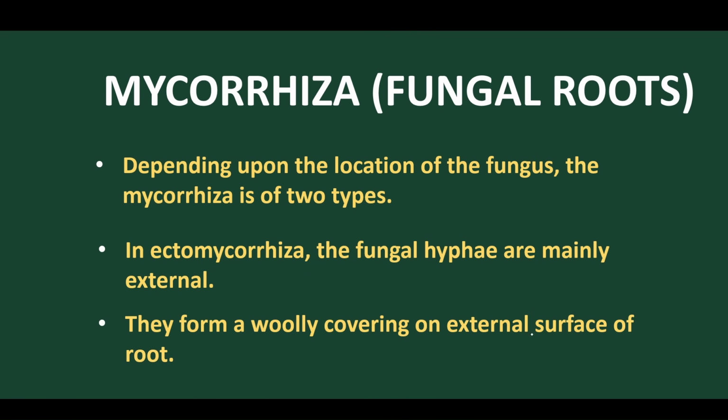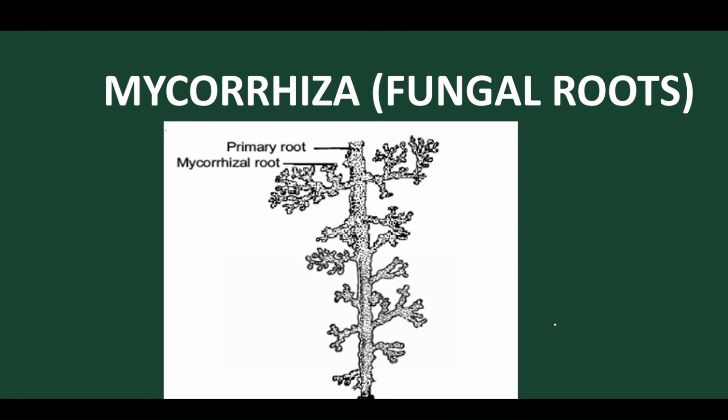So they form a woody covering on the external surface of the root, as we have just discussed. For example, this is the primary root, and here we find that these are the mycorrhizal roots present. These are the mycorrhizal associations.